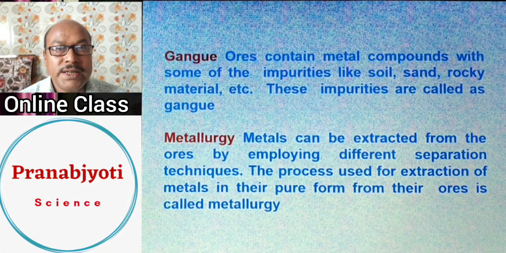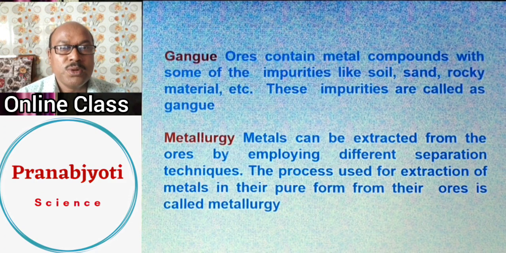Now, ores contain various impurities. Therefore, in the metallurgical process, before extracting metals from the ores, those impurities are to be removed. Those impurities are called gangue. Check the spelling of gangue; it should be pronounced as gangue.